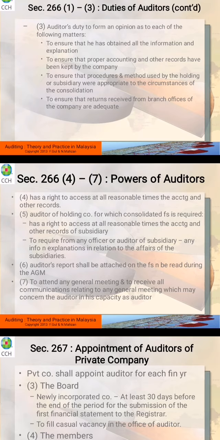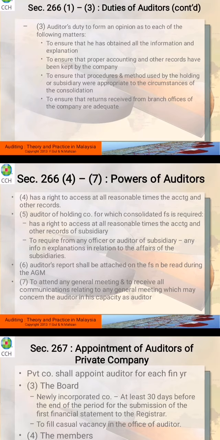All right, 266 sub 5, it's stated here: the auditor of the holding company for which consolidation is required. If you are the auditor of the holding company, you have the power to access, at any reasonable time, the accounting and other records of the subsidiary. So if you audit the holding company and you have queries about information from the subsidiary, you have the right to get access to all of that information.